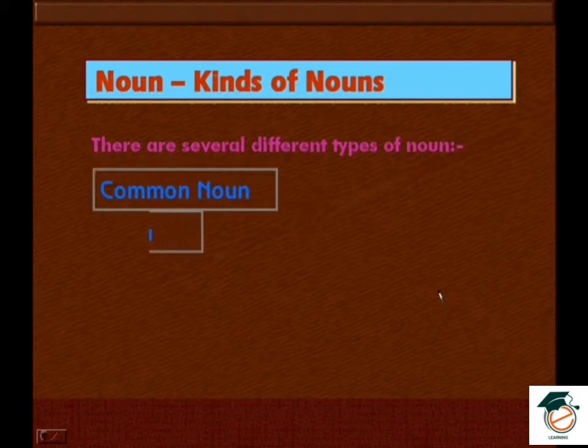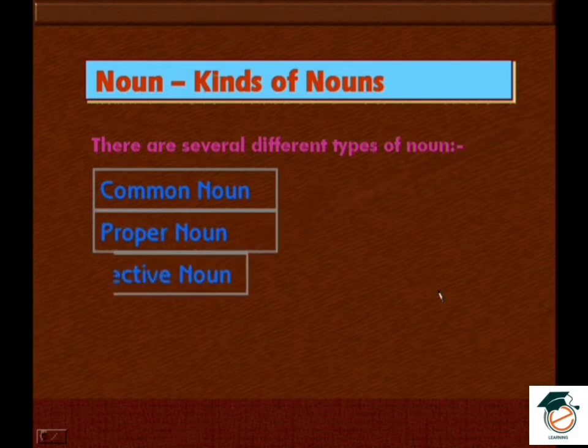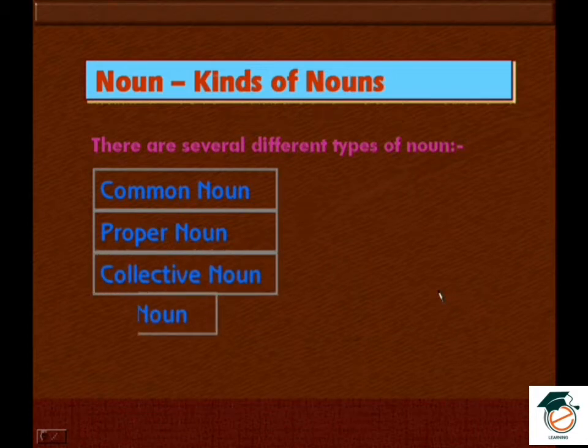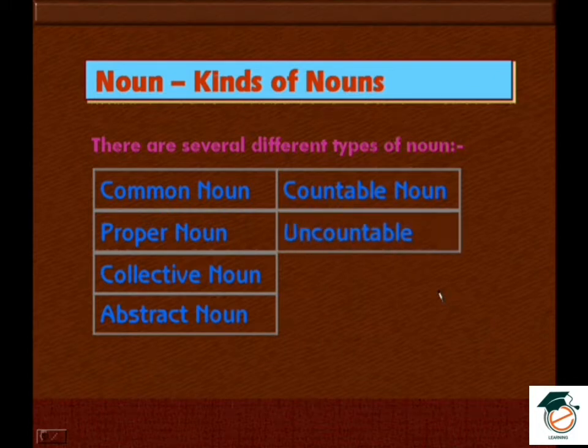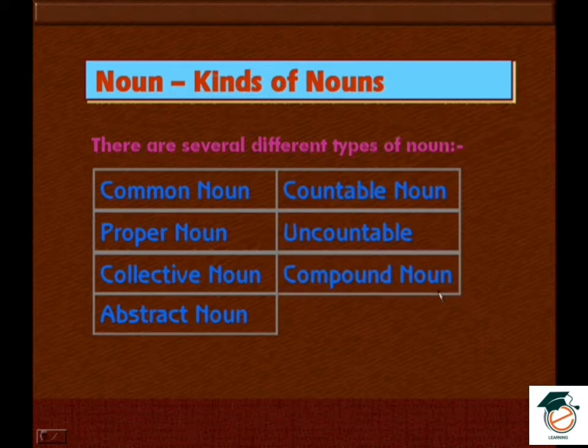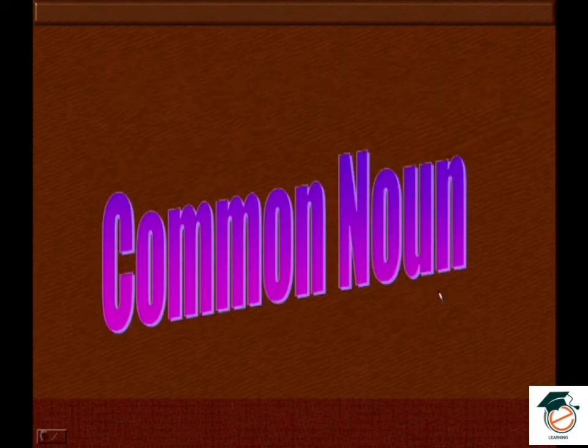common noun, proper noun, collective noun, abstract noun, countable noun, uncountable noun, compound noun, concrete noun. So these are the different types of noun. We know this, right? In this we already discussed 2 kinds, that is common noun.